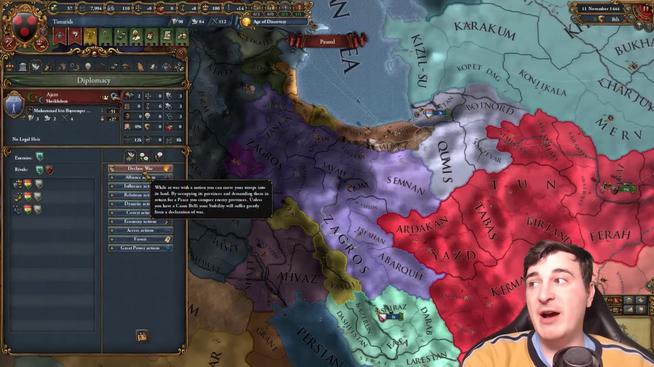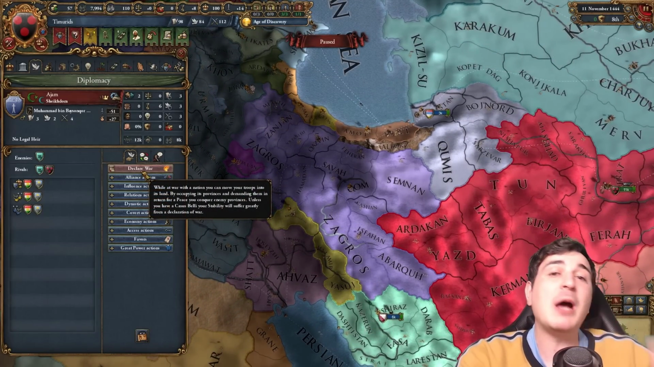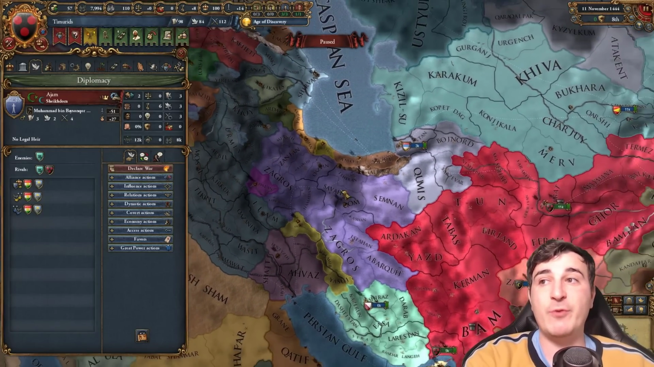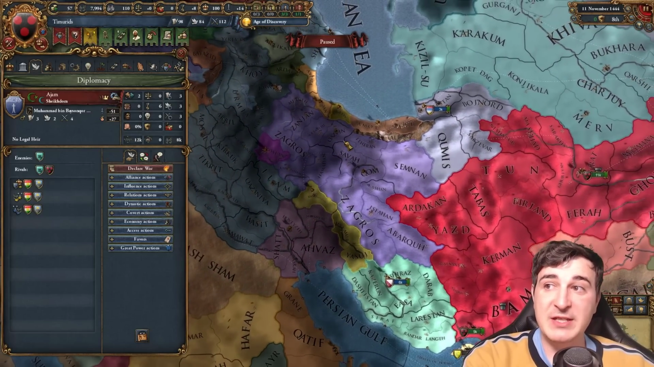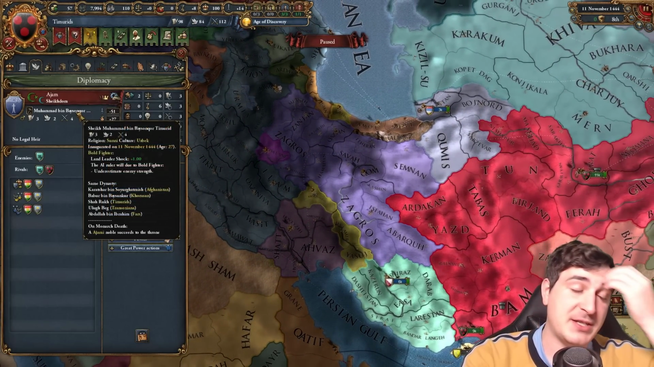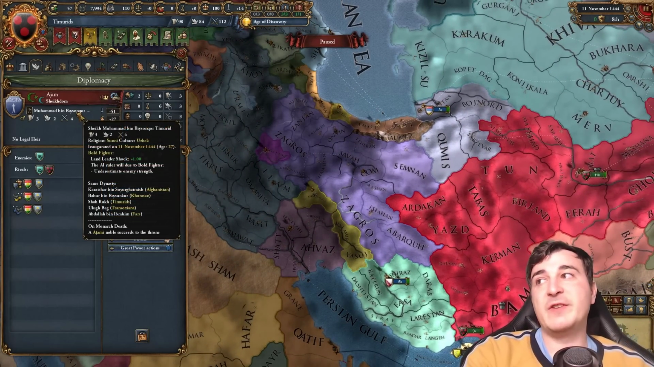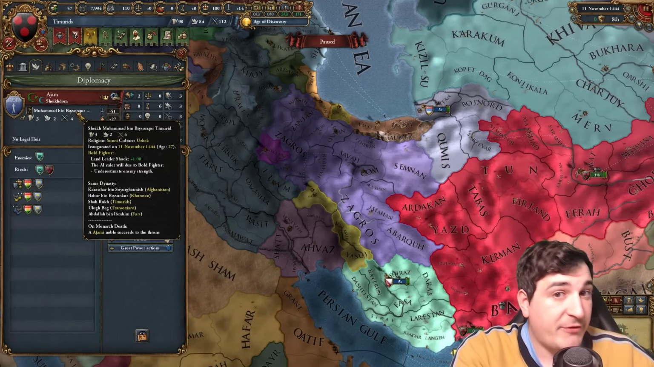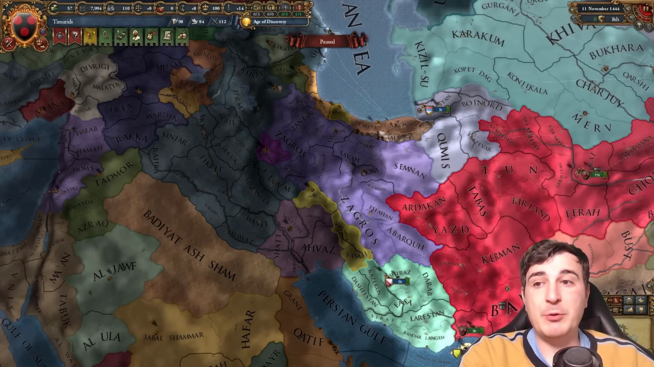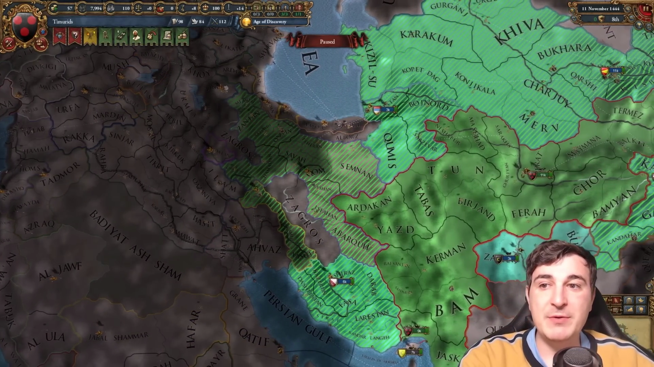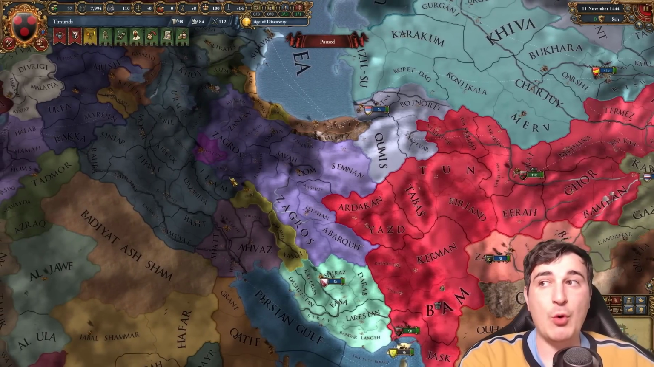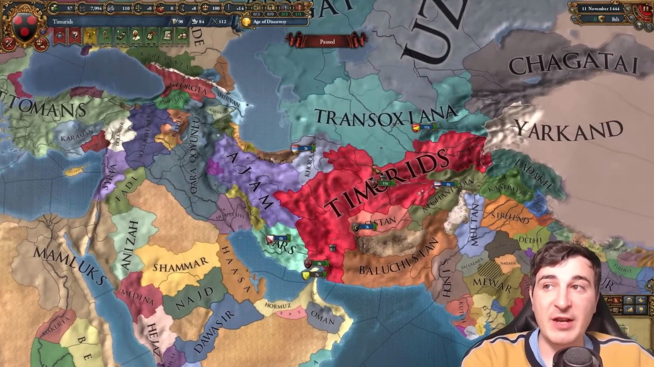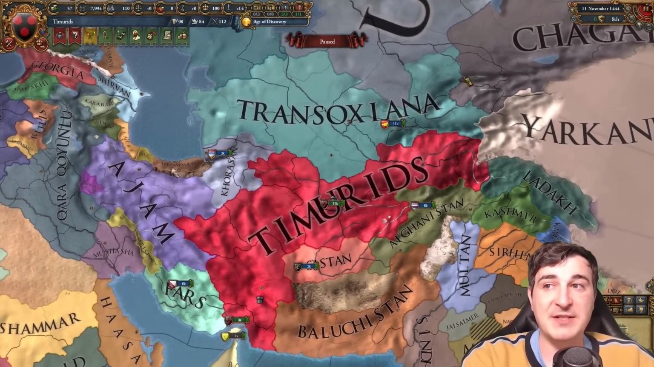Ajam also starts off as a breakaway, a rebellious state of the Timurids in 1444. From a historical perspective, this is very accurate. They did have some rebellious issues, and as you can see, the leader of Ajam is also one of the Timurid family members, but we do start with cores on all of Ajam, and we're going to be using that as our initial first war to make sure that we have the development base to prevent our vassals from rebelling.